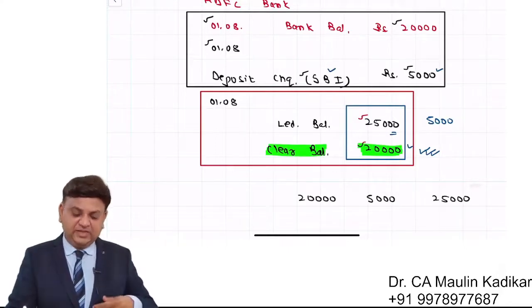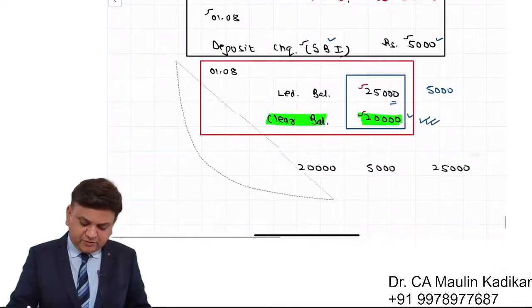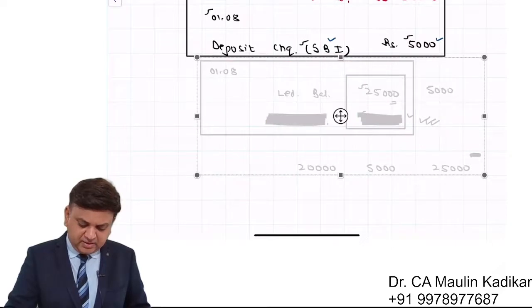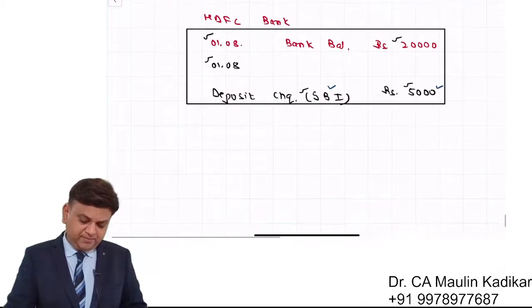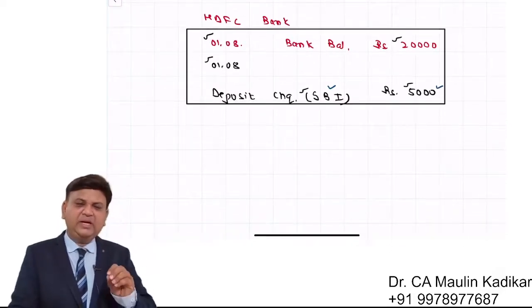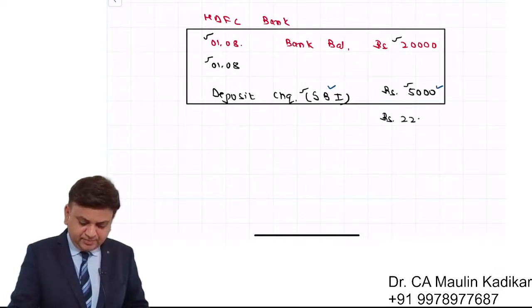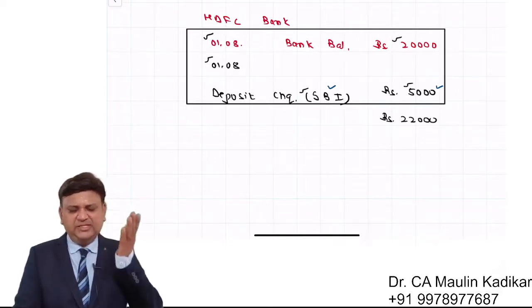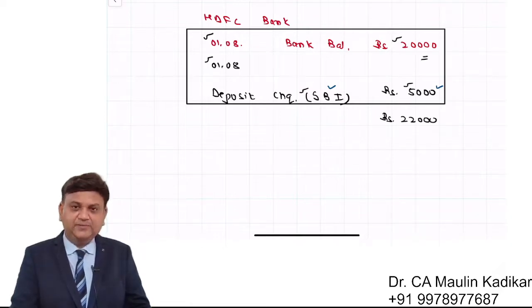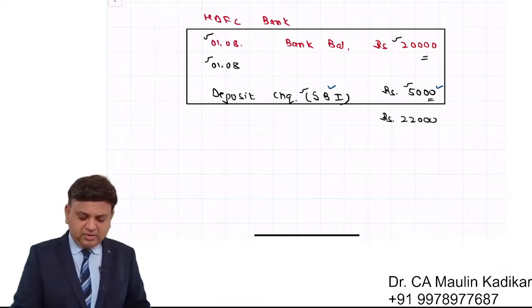Now I am extending the discussion further. On 1st of August, I deposited a check of rupees 5,000, and I met one of my friends in the afternoon, and he told me, Maulin, I am urgently in need of funds. Can you just give me rupees 22,000? I said okay. I thought that I already have 20,000 rupees in the bank balance, and 5,000 rupees is the check that I have deposited. So I gave a check of 22,000 rupees to my friend.